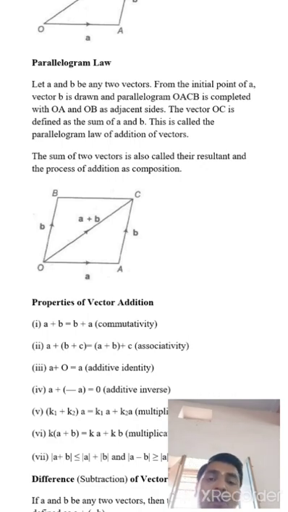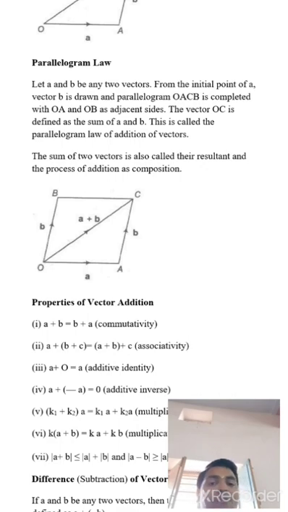Okay. We know that opposite sides of a parallelogram are equal. So then OB side is denoted by again B vector and BC side denoted by A vector. Then vector OC is defined as the sum of A and B vector. This is called the parallelogram law of vector addition. Now the sum of two vectors is called their resultant, and the process of the addition is composition.